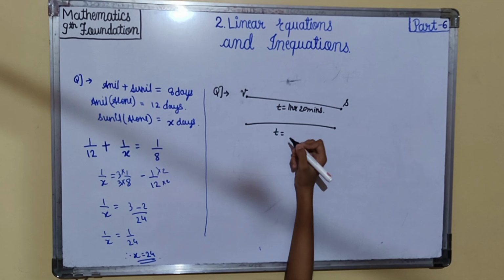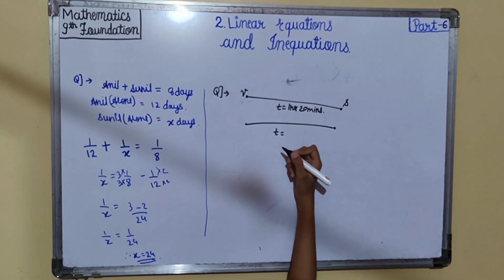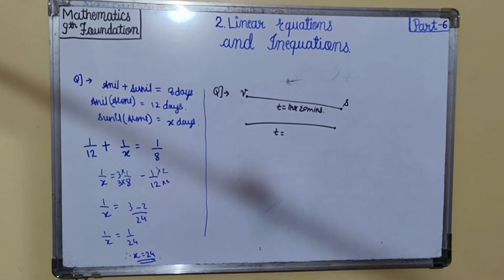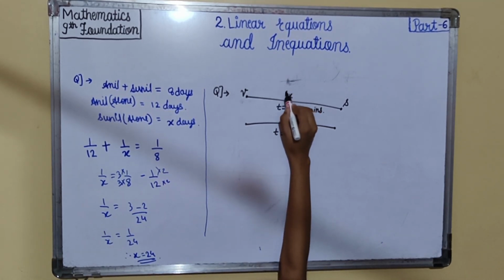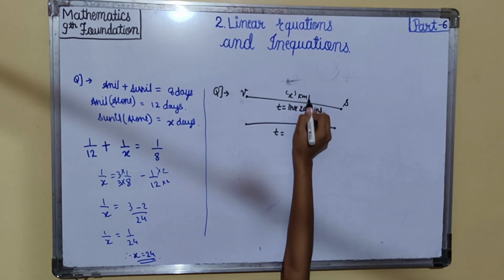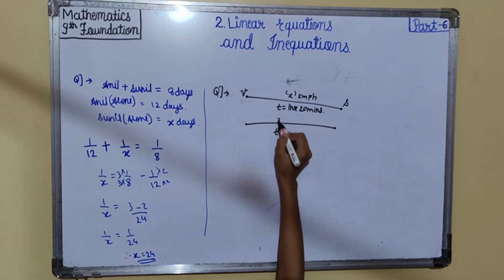He was late by 20 minutes, but he increased his speed by 10 km per hour. So after some time he reached in time. We don't know his original speed, so let us assume his original speed is x kilometer per hour, and his increased speed is x plus 10.